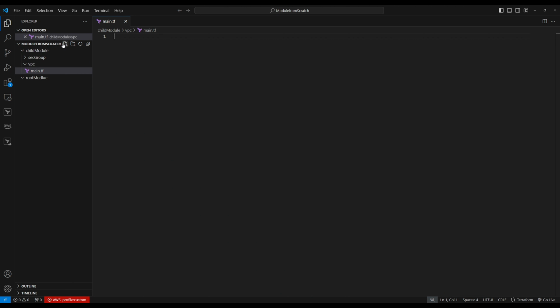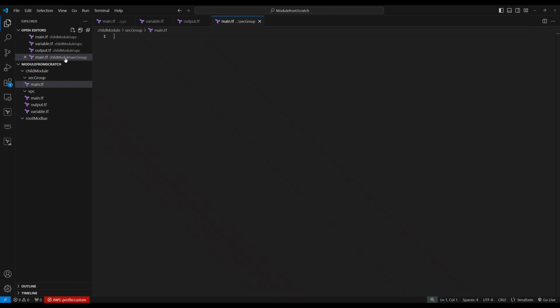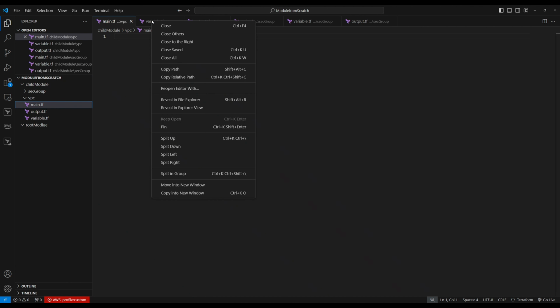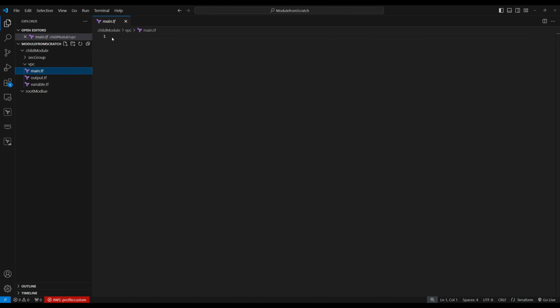main.tf, variable.tf. Then we're going to create one more, output.tf. So security group also, let's create main.tf, variable.tf, then output.tf. Okay, so let's focus on the VPC module. So let's go to main.tf. Let's close all, go to main.tf, right?